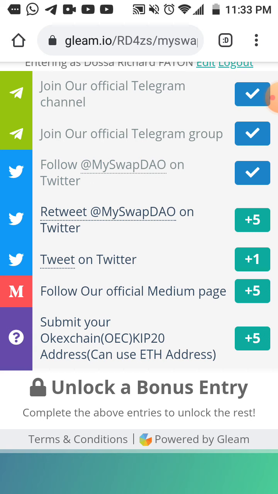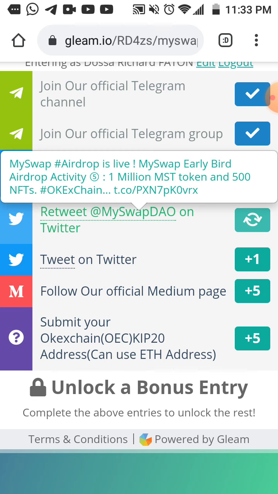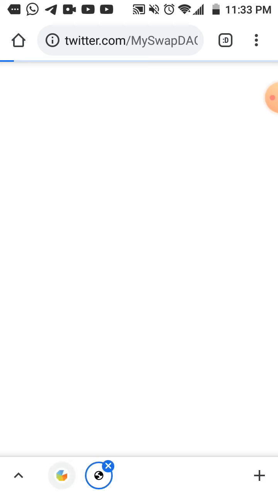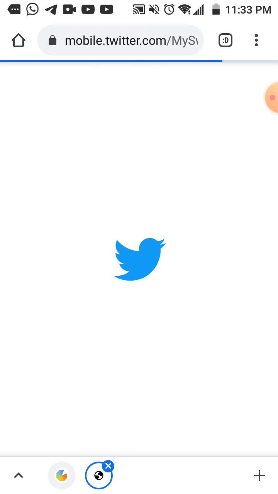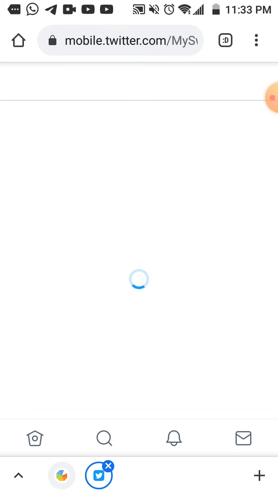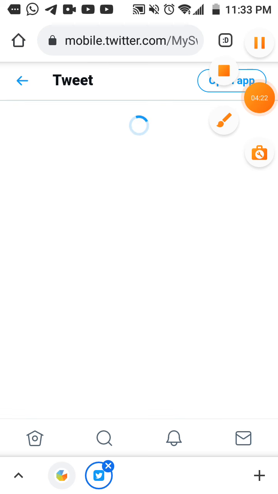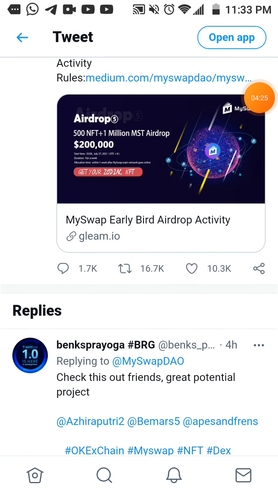Retweet MySwap DAO on Twitter. Retweet, and then I'm going to retweet their post. Okay, then I want to retweet now.